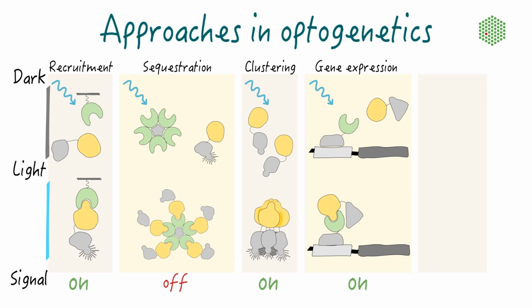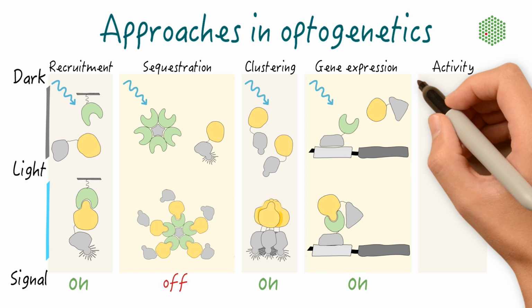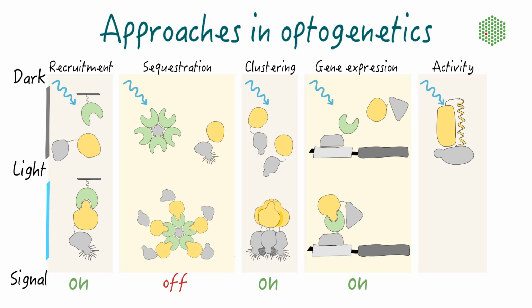Using a slightly different approach, it is also possible to directly control the enzymatic activity or binding affinity of a target protein. A conformational change in a photosensitive domain, bioengineered in the protein of interest, can expose a hidden signaling motif or relieve the protein from allosteric autoinhibition.